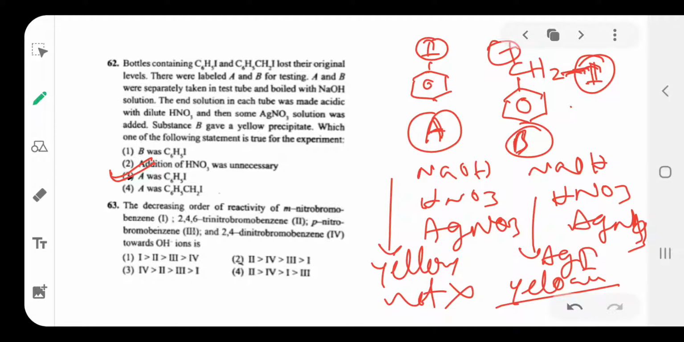Then the next one is question number 63. The decreasing order of reactivity of meta-nitrobromobenzene, 2,4,6-trinitrobromobenzene, para-nitrobromobenzene, 2,4-dinitrobromobenzene.